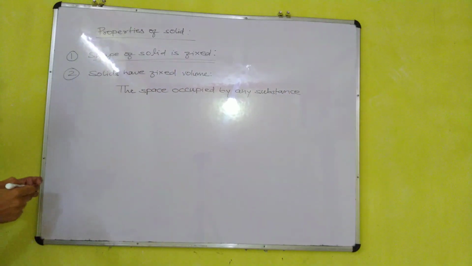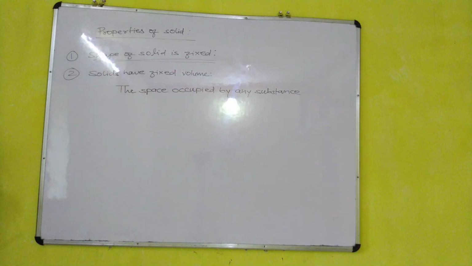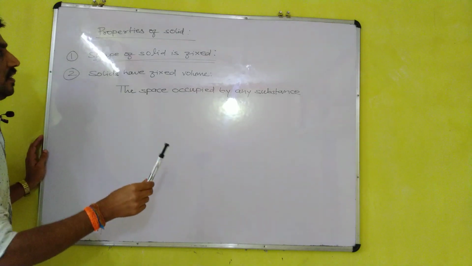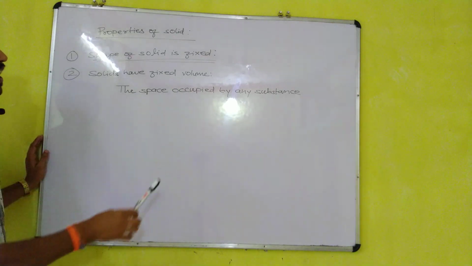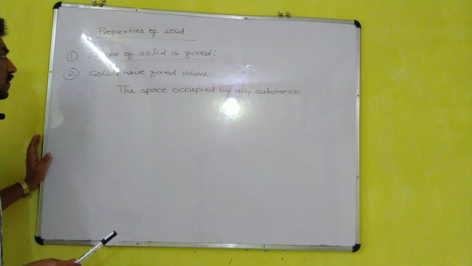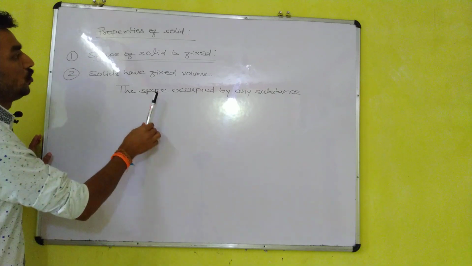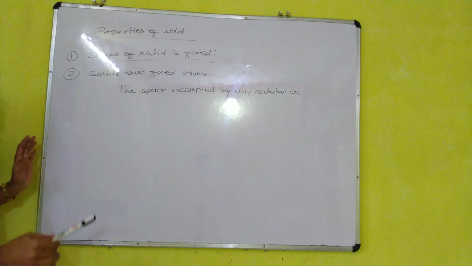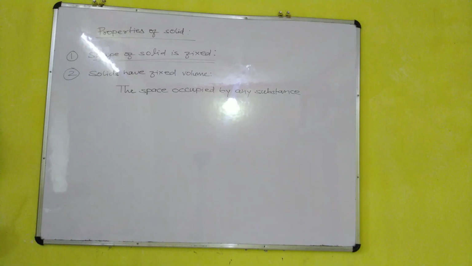So the space of any solid substance, suppose the pen, marker, whiteboard, wall, books, copy, all are examples of solids, its volume is fixed, meaning its length, breadth and height will remain fixed. So its volume is fixed.